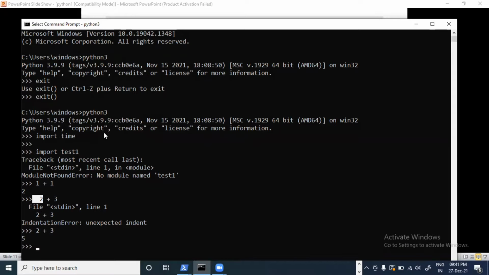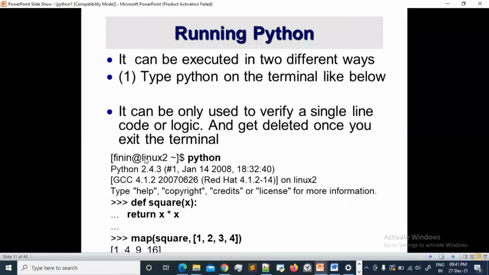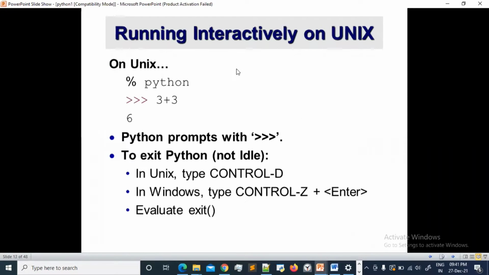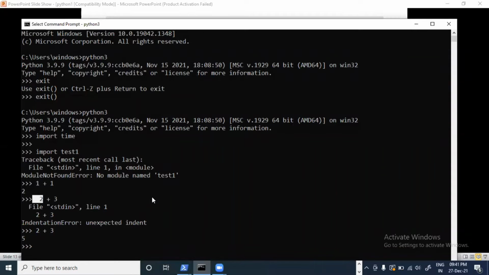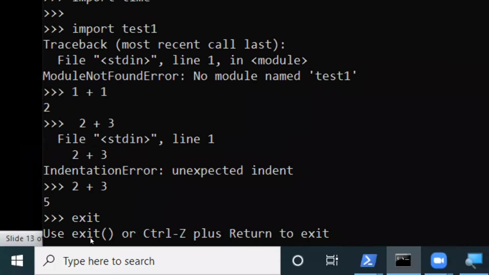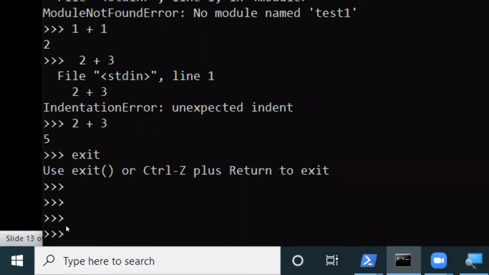That was the first way of executing Python. As you can see over here, the one which I just explained is the interactive shell. See python3, 3 plus 3, it will come with this. Now let's say you want to exit, just type exit. It will show that you can't use exit alone, so it's exit with parentheses.